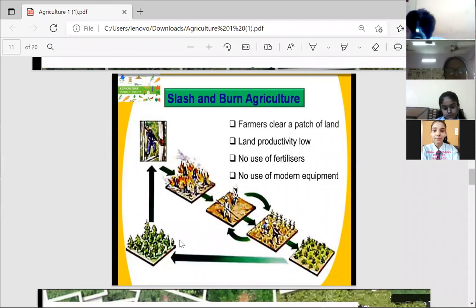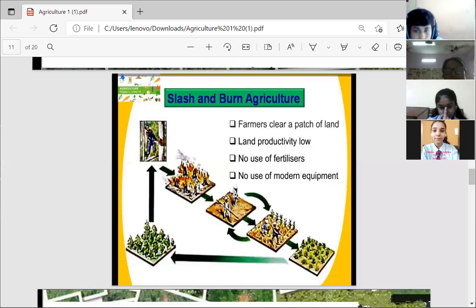First of all, a small patch of land is selected, which is covered with forest. Now all the trees are cut down. So deforestation is done on that particular piece of land that has been selected.